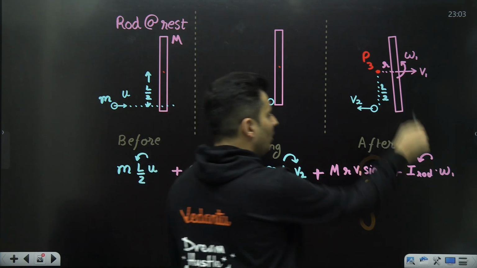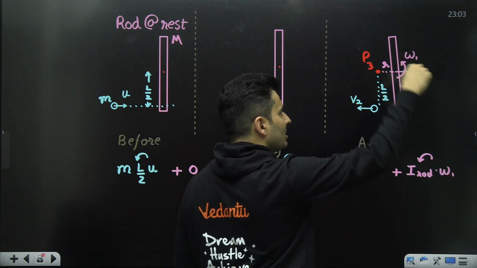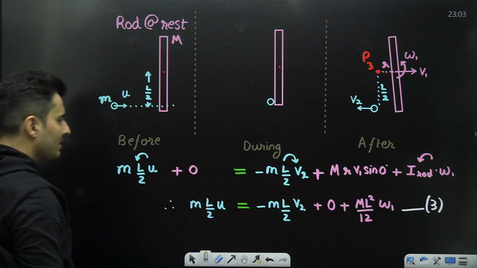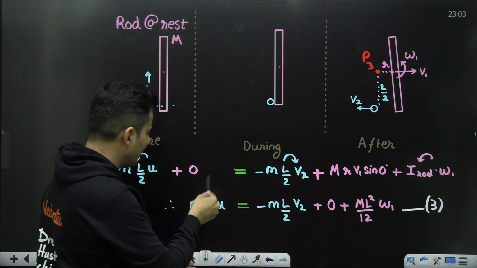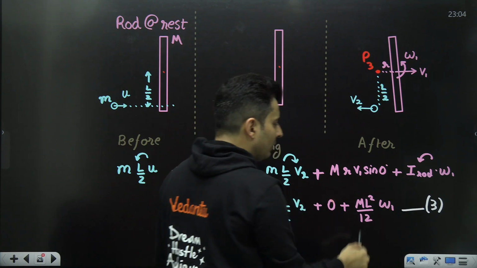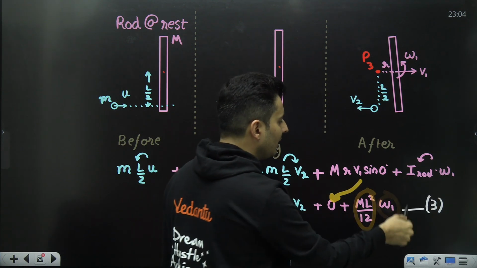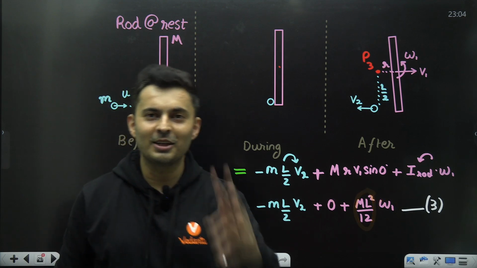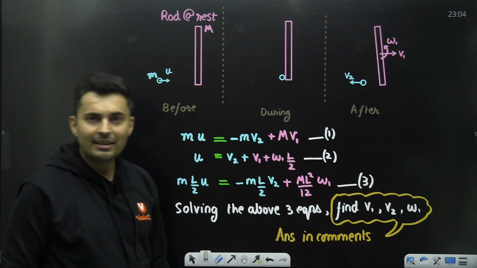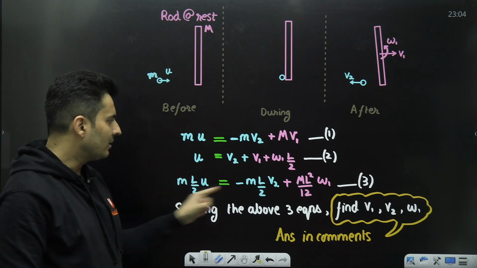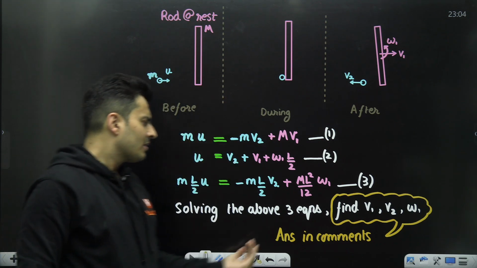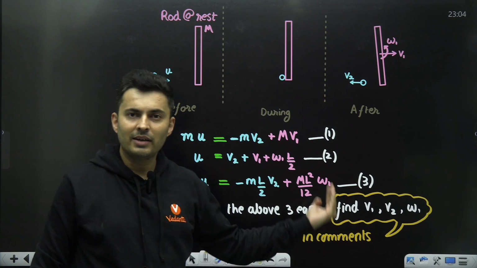Beautiful. What about the angular momentum of the rod for spinning effect? I into omega. Moment of inertia of the rod into omega. So let's substitute that. This is as it is, plus 0 does not matter. This is also as it is. This just became 0. Moment of inertia of the rod, m l square by 12, and this is nothing but omega 1. We have found the third equation. So now we have three equations. The first one through linear momentum, second through elastic collision, and the third through angular momentum about a point on the ground below the rod's center. Solving these three, you can obviously find V1, V2, and omega 1.